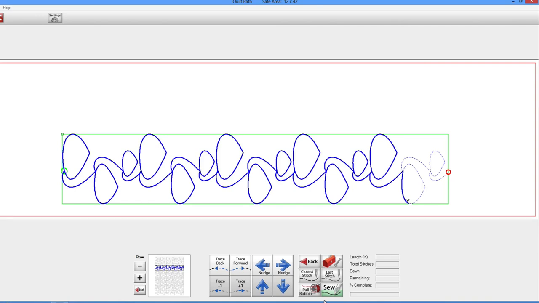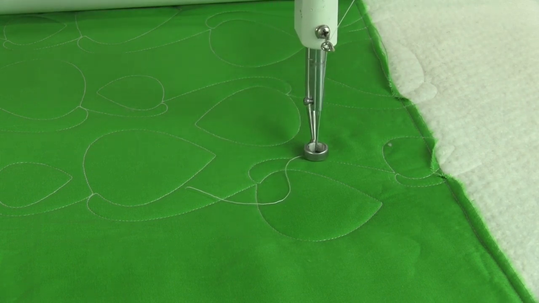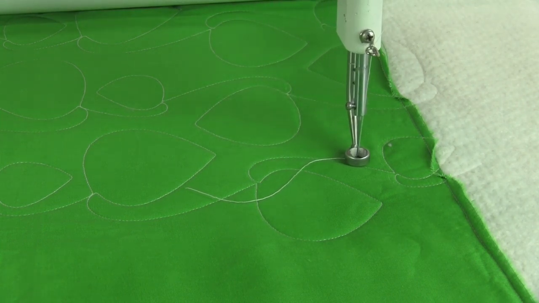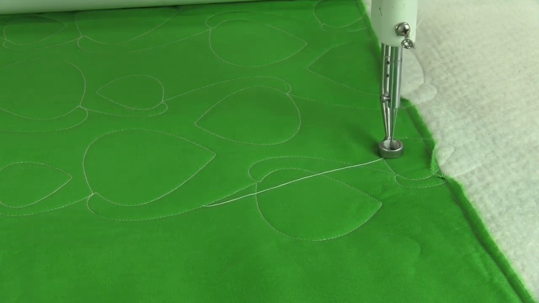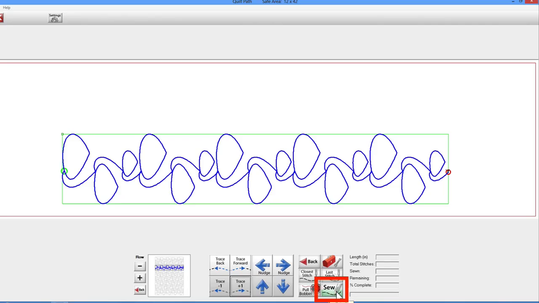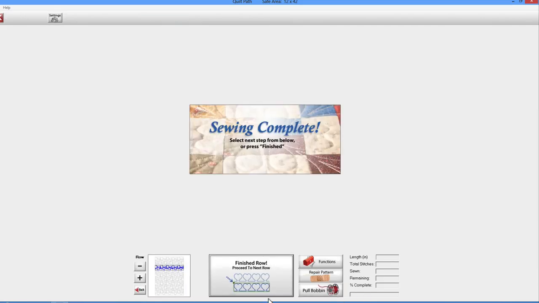It could be somewhere within this row, or in our case, we want to stitch out the next row of our pattern. Tap on Trace Forward and allow the machine to move through the rest of this row until it completes its tracing. Tap Sew and, since it is already at the end of an existing row, it won't actually stitch anything. Instead, Quilt Path will say, "Finished row, proceed to next row."